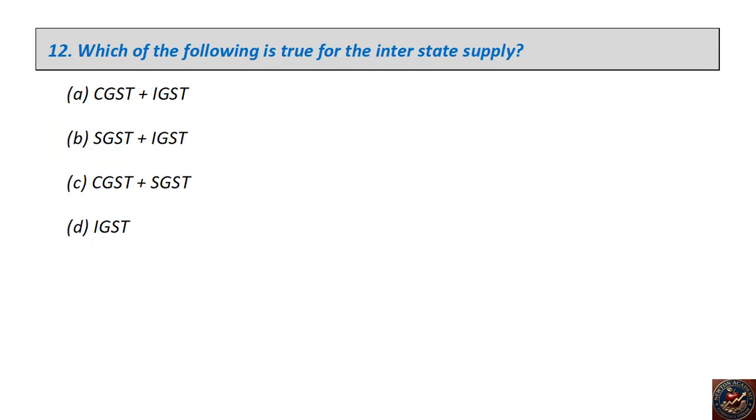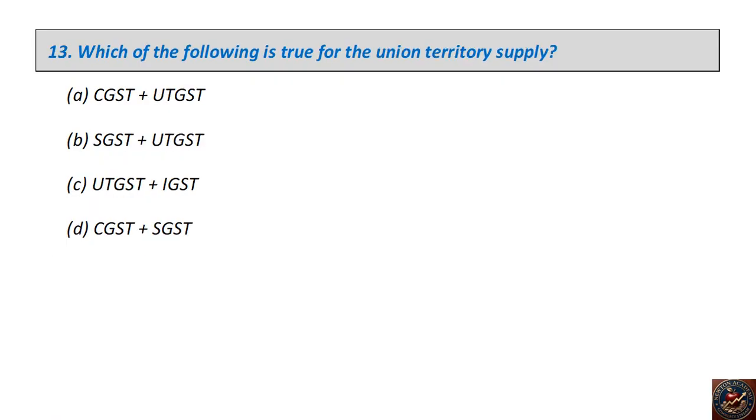Which of the following is true for the interstate supply? CGST plus IGST, SGST plus IGST, CGST plus SGST, IGST. The right answer is IGST. Which of the following is true for the Union Territory supply? CGST plus UTGST, SGST plus UTGST, UTGST plus IGST, CGST plus SGST. The right answer is CGST plus UTGST.